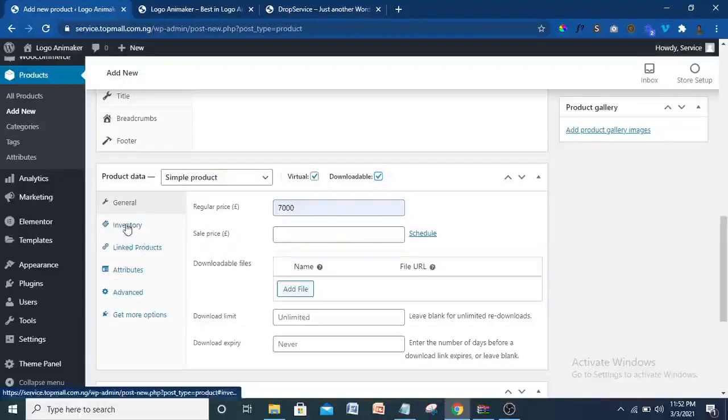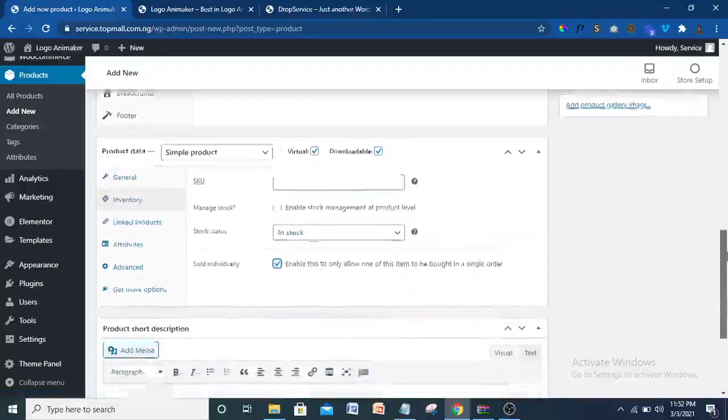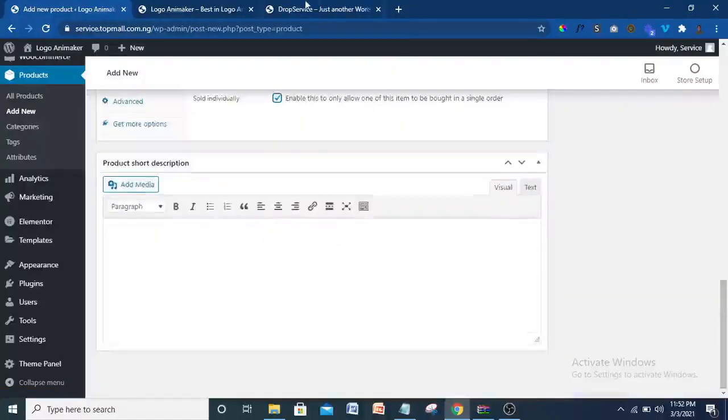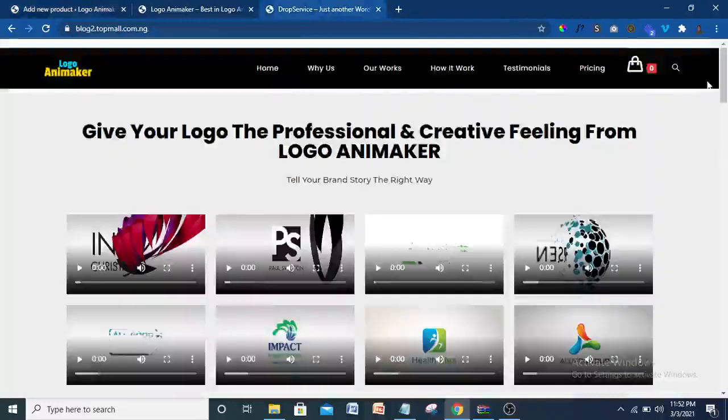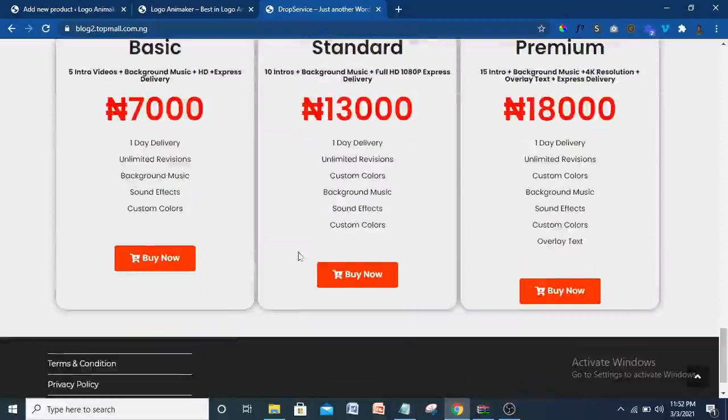Then I'll come to inventory here. Here is very important. Click sold individually. Enable this to allow only one of the items to be bought in a single order. All right, so that's been done. So here I'm going to put in all these details. So I'm just going to come down. Just come down. Then these details here. Let me copy this from this place.